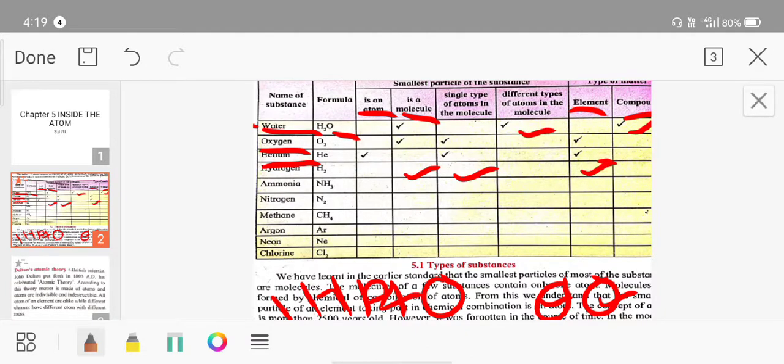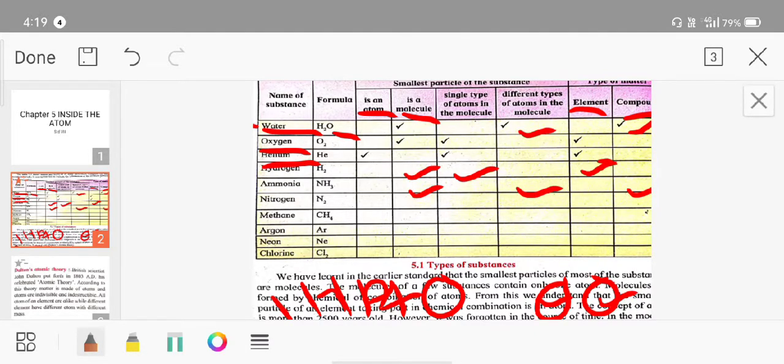Now next is ammonia, NH3. Whether it is an atom or a molecule: it is a molecule because different types of atoms are present, one is N and the second is hydrogen. Whether a single type of atom or different types are present: different types of atoms are present, nitrogen N and hydrogen H. Whether it is an element or a compound: it is a compound because it is made up from two different atoms, hydrogen and nitrogen.